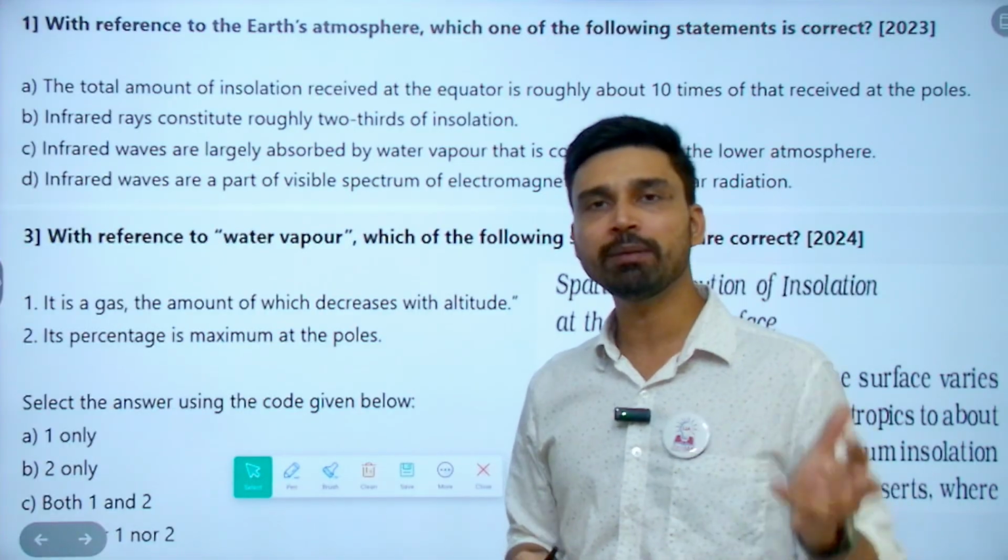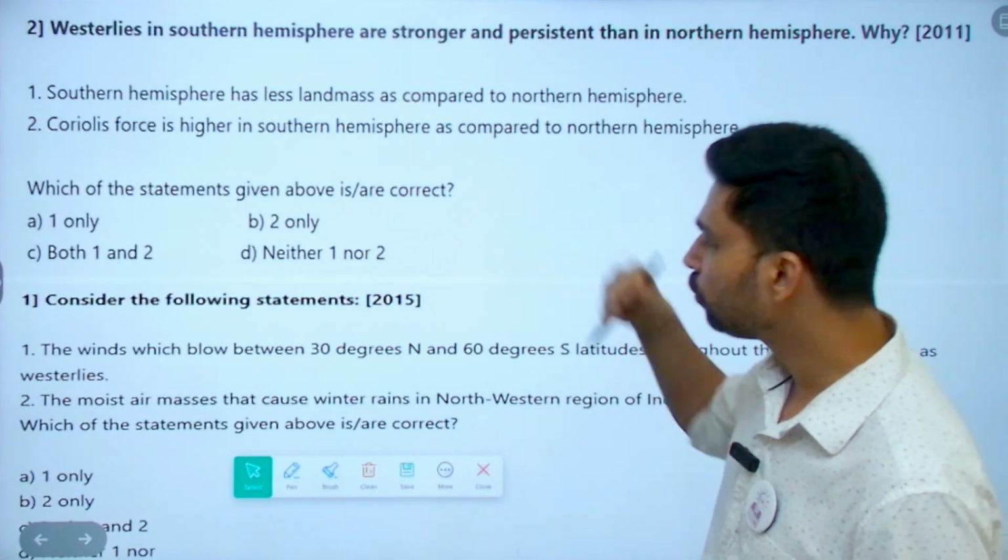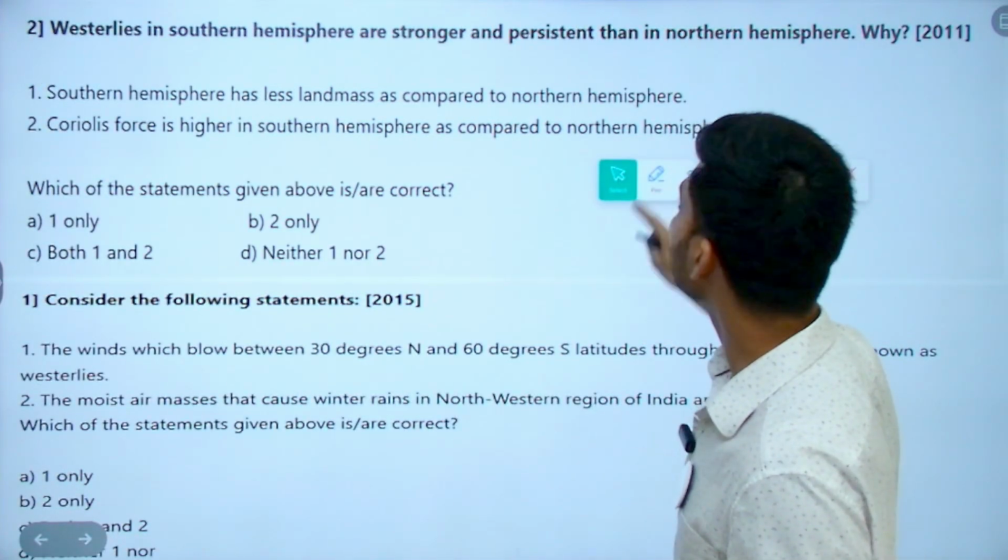Near the equator you have about 5%. By the time you reach the polar area, it becomes almost equal to 0%. So between 0 to 5%, that's the variation we see in the amount of water vapor.